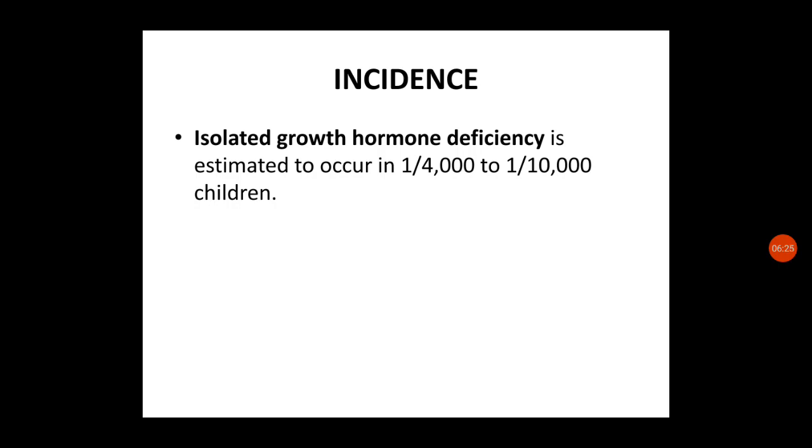Regarding the incidence, the isolated form can be seen in about 1 in 4,000 to 1 in 10,000 children. So isolated growth hormone deficiency can be seen.